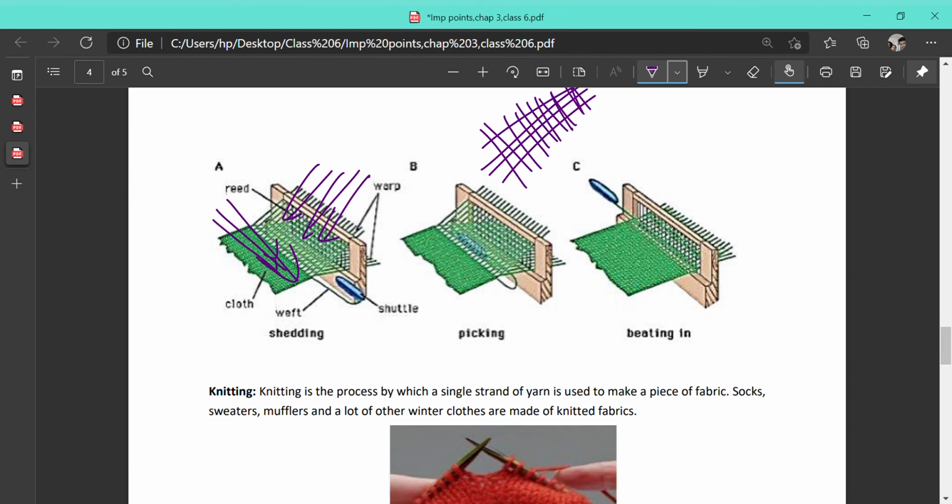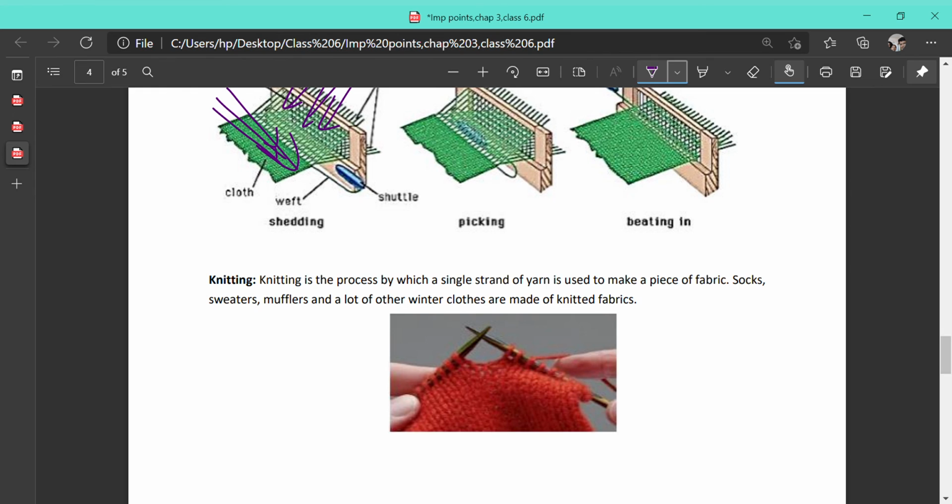But in the case of knitting, you have seen at home that your mother, grandmother, nani, dadi, prepare sweaters or mufflers at home. You have seen they use two needles to knit the sweaters, and they use only a single yarn. You can see on the top of the finger there is a single yarn. So in knitting, only a single yarn is used to make the fabric. Knitting is a process by which a single strand of yarn is used to make the fabric. Socks, sweaters, mufflers and a lot of other winter clothes are knitted.